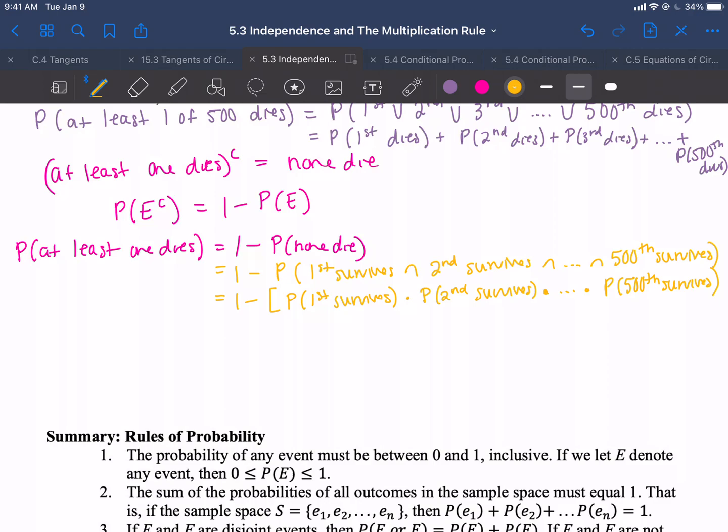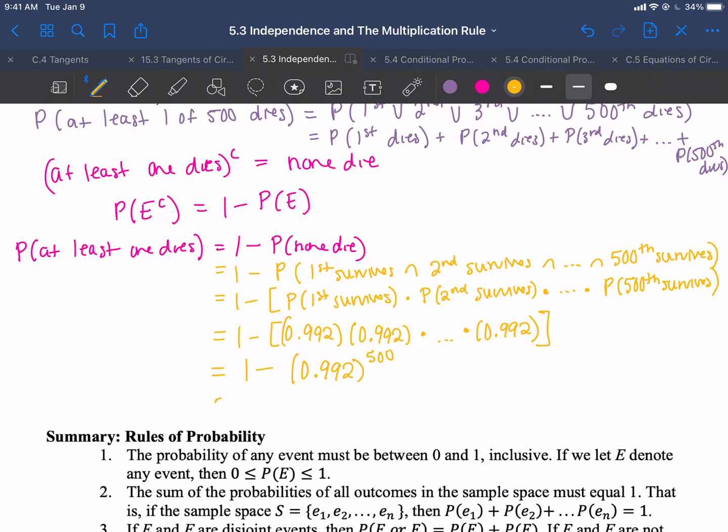Well, we know the probability of a person surviving is 0.992. So we're going to take 1 minus 0.992 times 0.992 times all the way up to the 500th person surviving with a probability of 0.992. So we know there's 500, so we're taking 1 minus 0.992 to the 500th power.